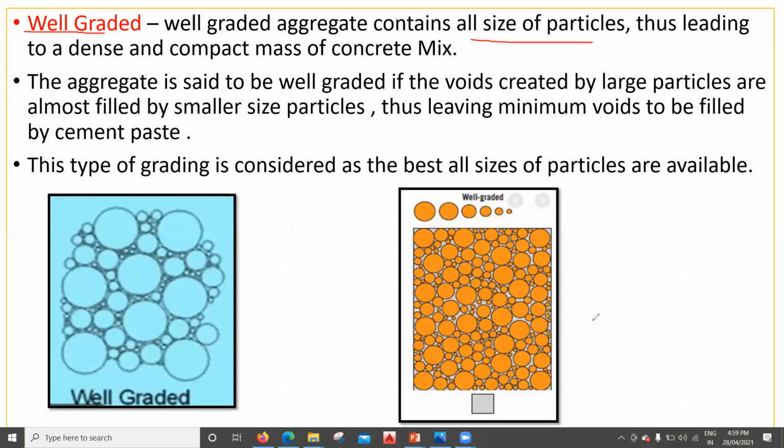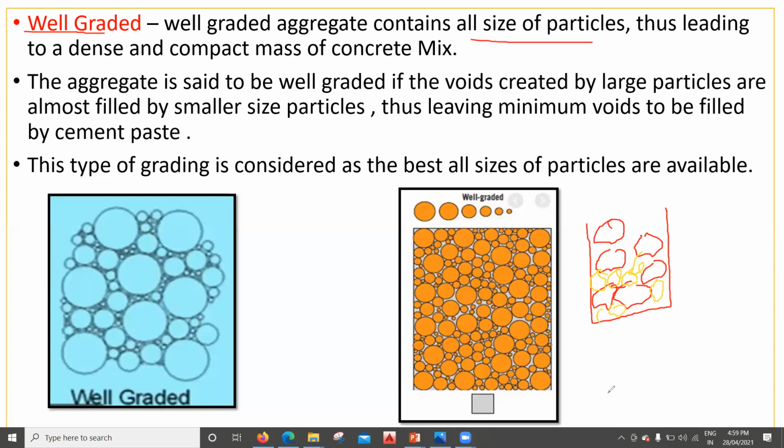Let us say I'm taking a container here. First, I'll fill in some bigger size aggregates in this way. Next, I'll take a smaller size of aggregate. Wherever there's a gap between these two bigger aggregates, that will be filled by the smaller size aggregate in this way. In this way, they're going to get filled.